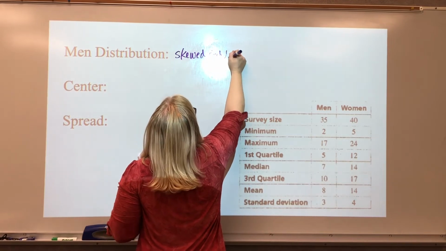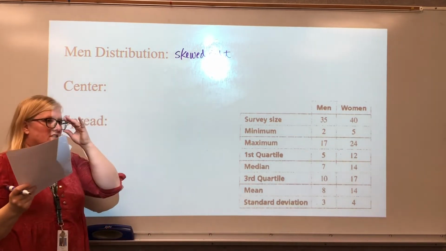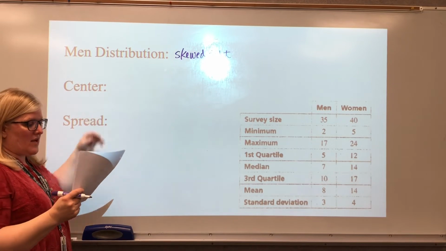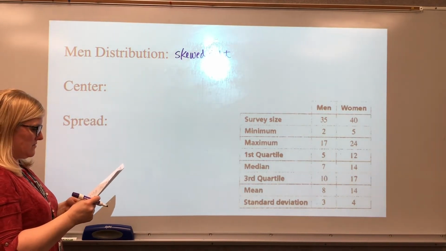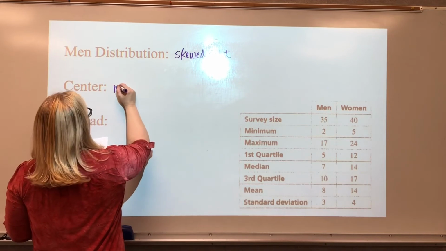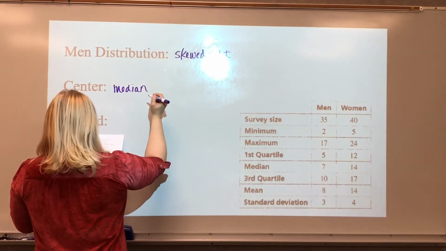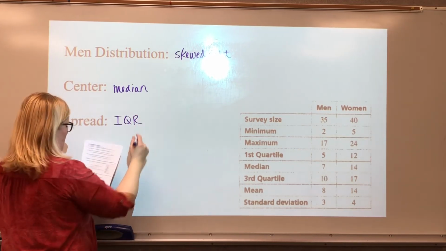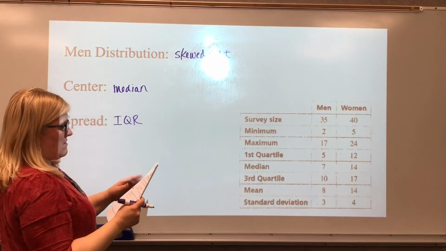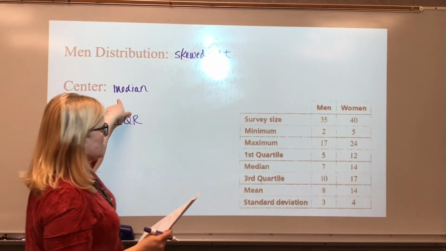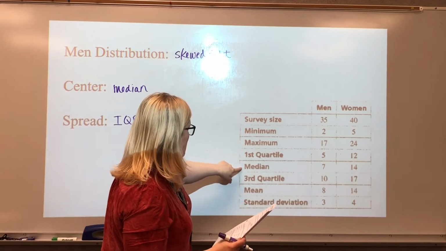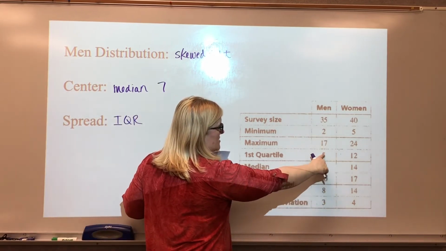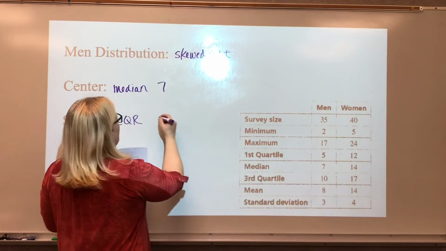So if it's skewed right, if it's skewed left, if it's skewed at all, what is the best measure of center? Remember, it is the median. And the best way to find the spread is the interquartile range. So the median for the men is 7, and the interquartile range is going to be 10 minus 5, right? It's Q3 minus Q1, and so this is 5.